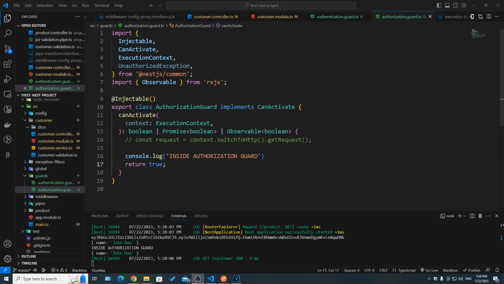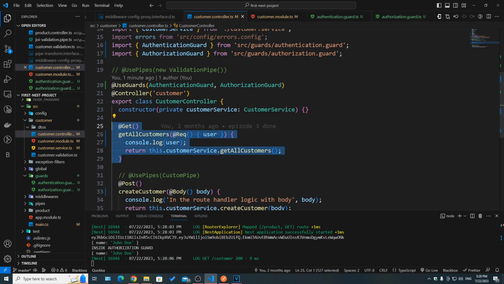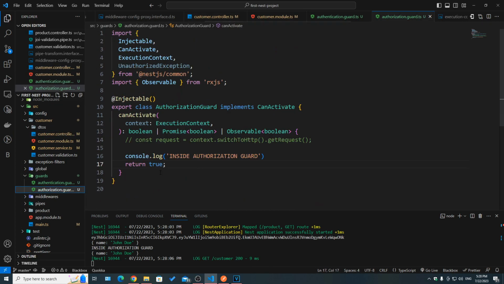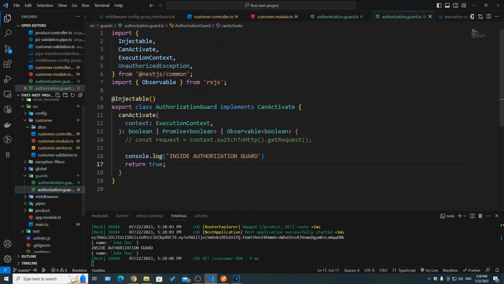Now the role of this guard here is going to be checking the roles of the user and comparing it to the roles of a certain route. So here we're going to set some metadata specifying the role that is needed for accessing this route. And then here we're going to check the user, req.user, the role of that user, and if it matches, then we're going to return true, else we're going to throw an error.